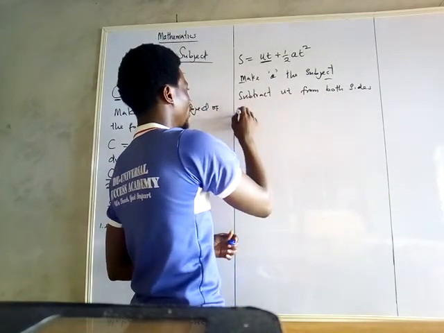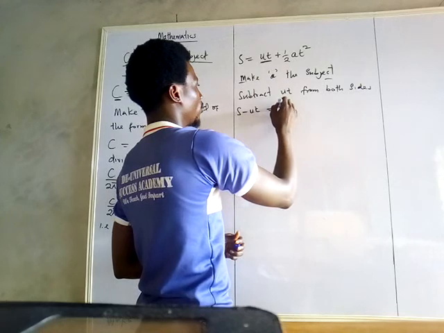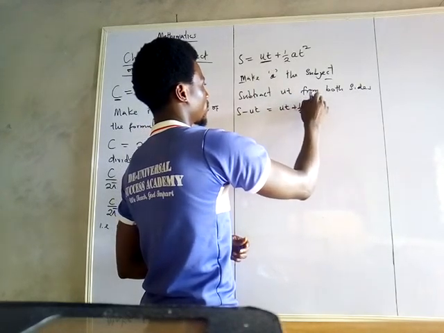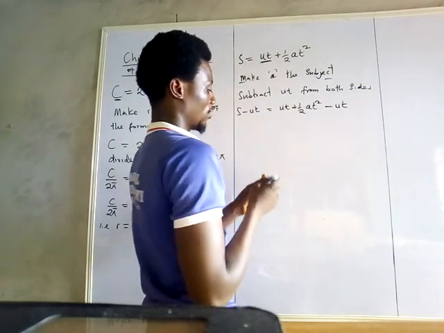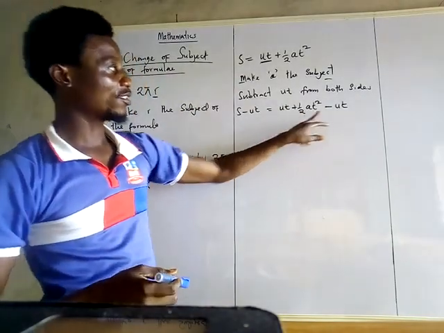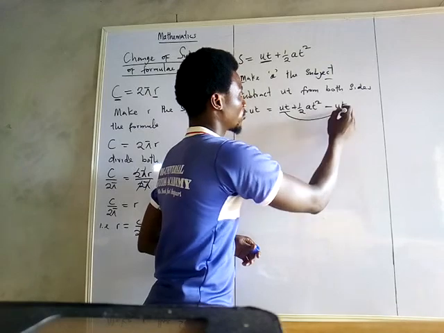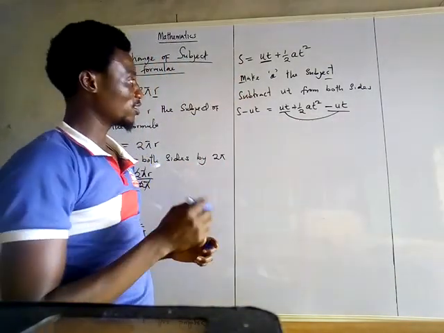That is s minus ut equals ut plus half at squared minus ut. Now in this case, this is ut, this is minus ut. Then what is ut minus ut? We have 0.